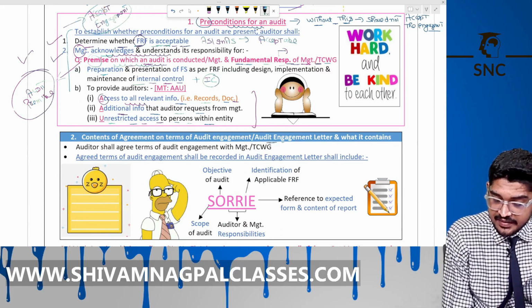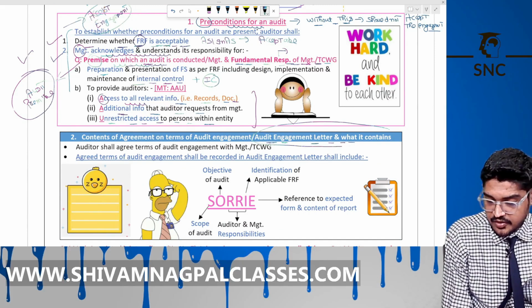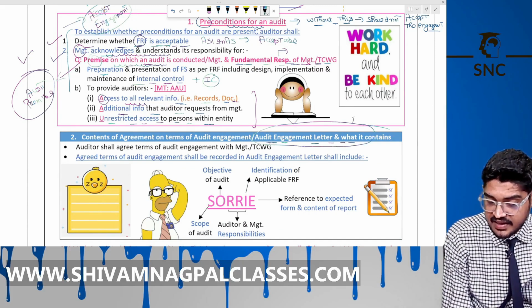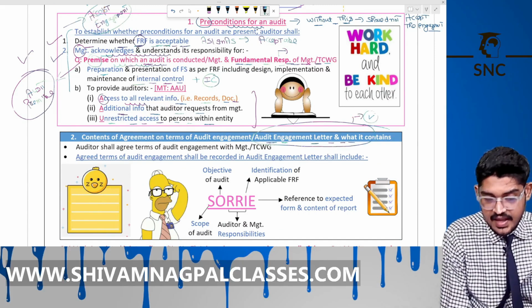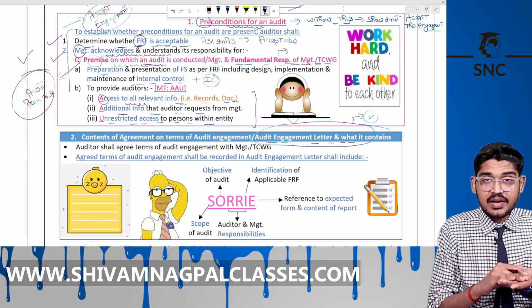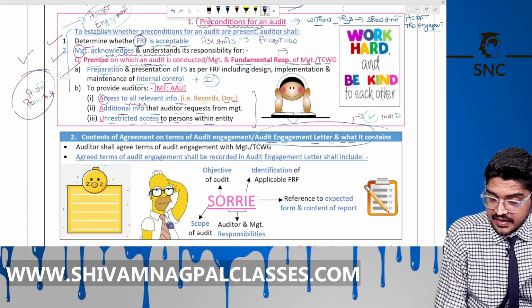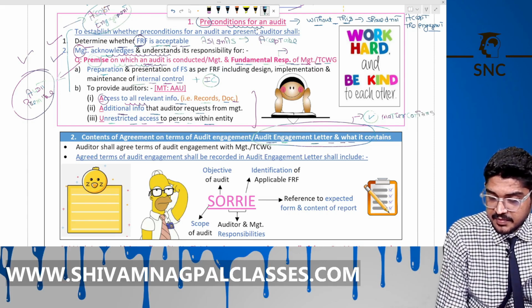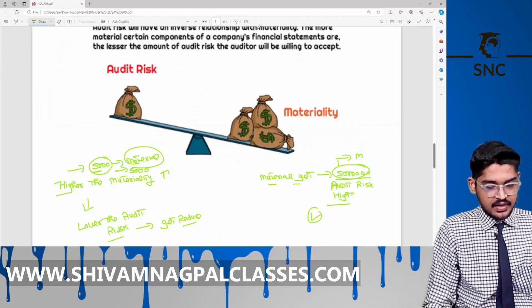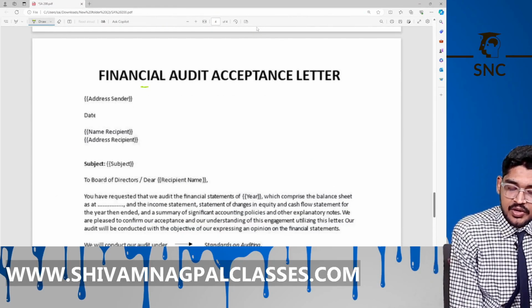Okay. The next is the contents of the agreement on terms of the audit engagement, or the audit engagement letter: what does it contain? So what is included in the engagement letter, that letter sent by the auditor to management for signing? What matters does this letter contain? See this practical example. This is the financial audit acceptance letter.